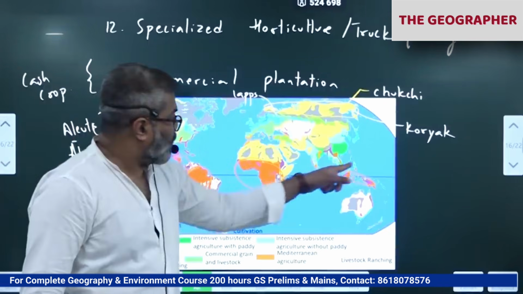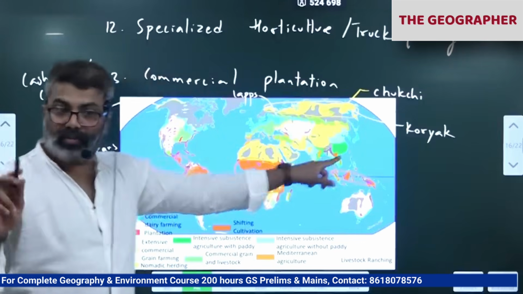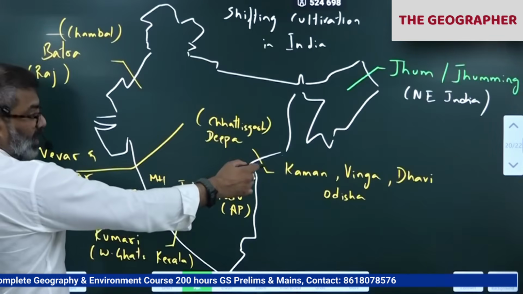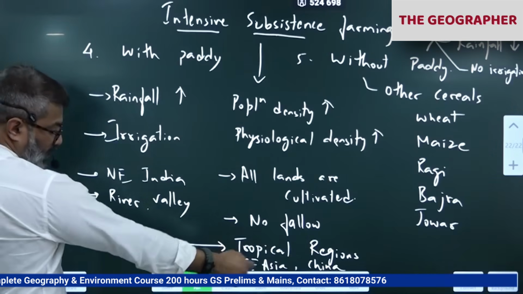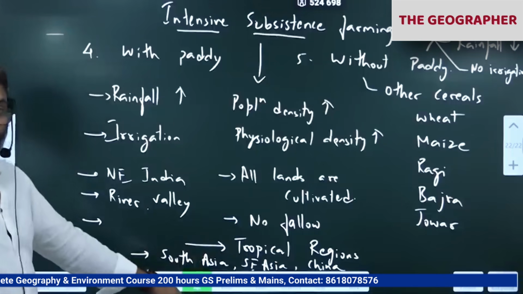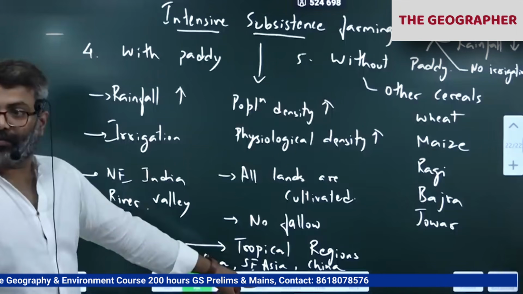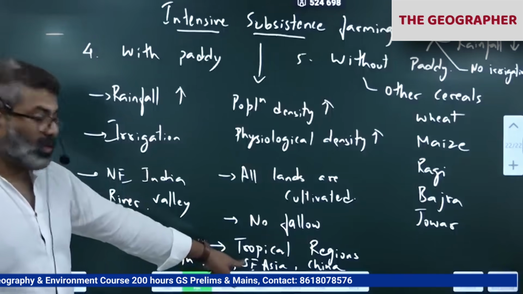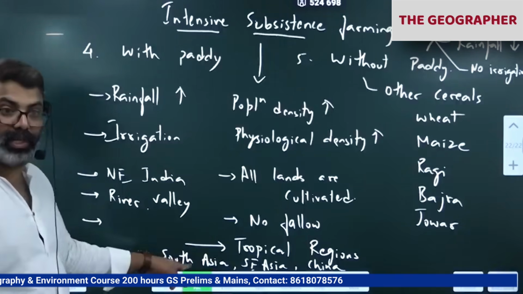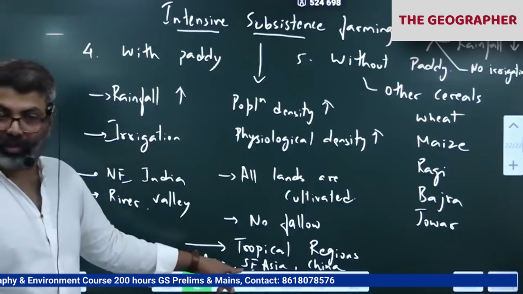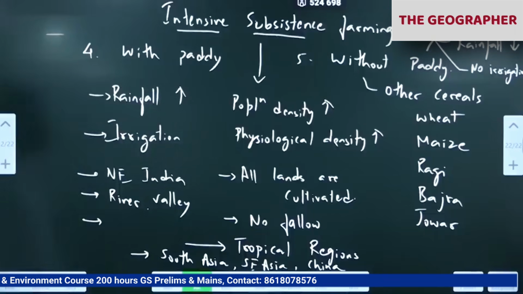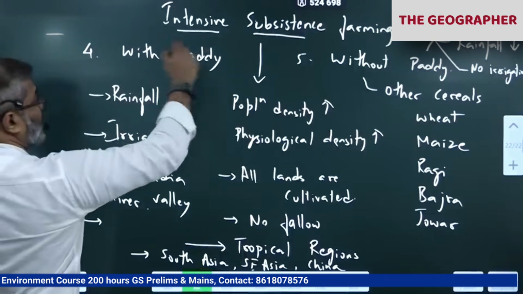This is mostly in Asian parts, tropical Asian parts, we have intensive subsistence where population is very high. Highest population density is very high. Where? In these regions only we have very high population. Myanmar, Thailand, Vietnam, Laos, Cambodia, Indonesia, Malaysia, correct? ASEAN. South Asia, Pakistan, India, Bangladesh, very high. Sri Lanka, correct? China. So very high population here. So intensive subsistence farming, fourth and fifth we have covered.